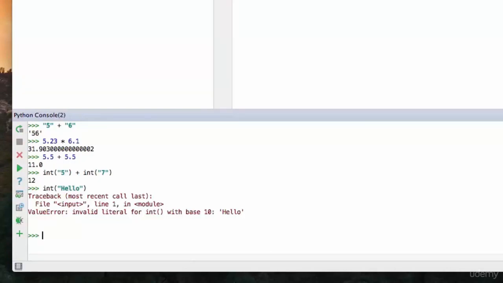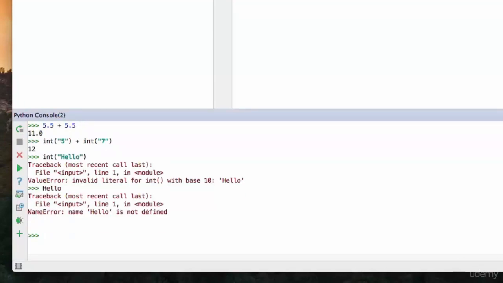So think of this function basically as it takes whatever you put into the function, it removes the quotations, and then returns that. Same if I just type this, Python's going to freak out because it doesn't know what hello is, because this is going to be interpreted not as a string, but as computer code. And we're going to get more into strings in the next video.